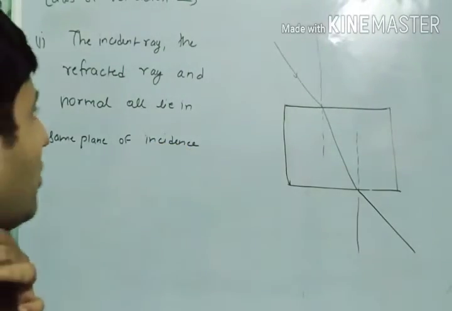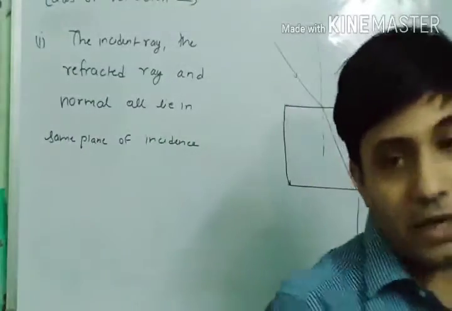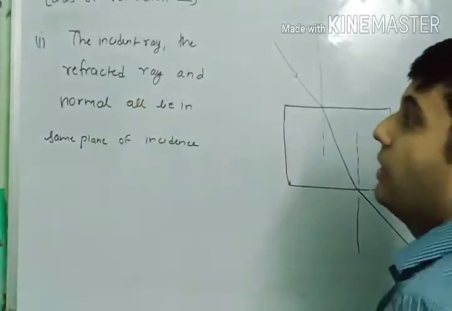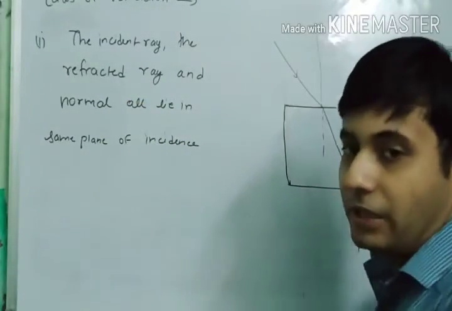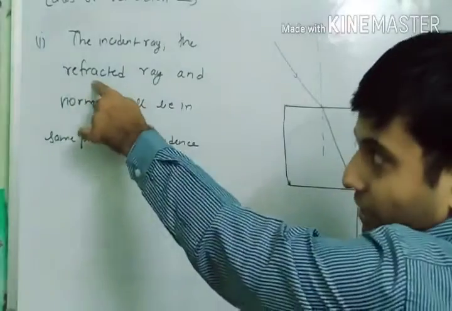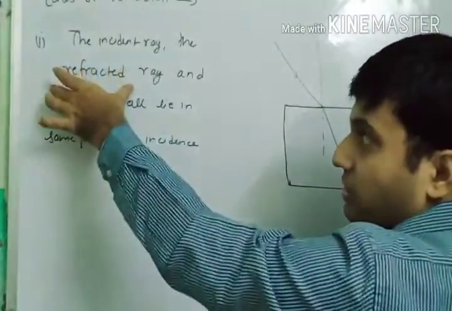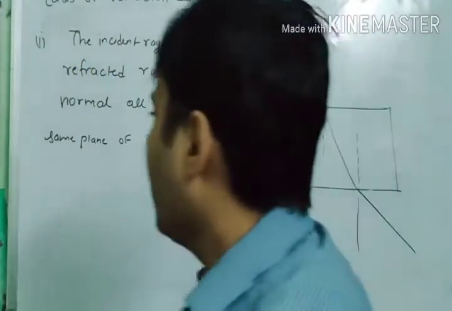Okay, this is the same law that we have studied in the reflection part. The incident ray, the refracted ray, and the normal all lie in the same plane. In reflection, we saw the reflected ray, but in refraction, we are seeing a refracted ray.